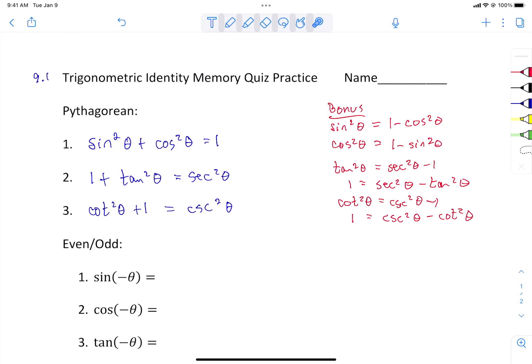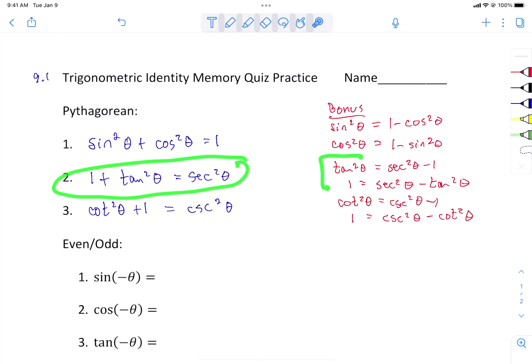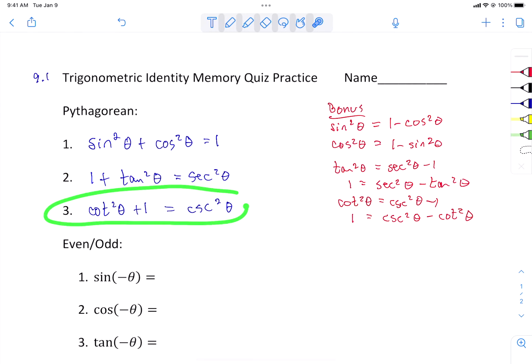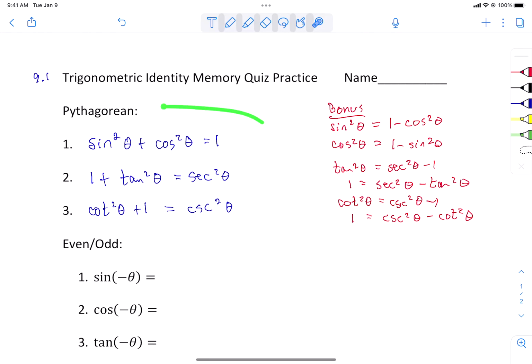I'm going to have you write them on the back of the quiz next week. Sine squared plus cosine squared equals 1 gives you those 2, just by rearranging. 1 plus tangent squared equals secant squared gives you these 2. And then cotangent squared plus 1 equals cosecant squared gives you these 2. So these you have to have memorized. These are just some bonus points you can get by rearranging the originals.